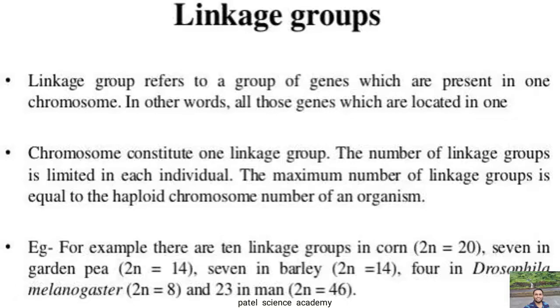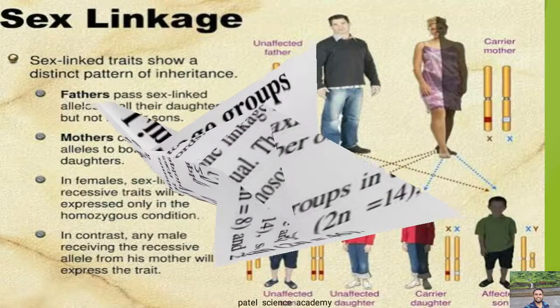And 23 in human beings, that's why 2n is equal to 46. So likewise, this is the concept of linkage group, and that's why in the human cell 2n is equal to 46.